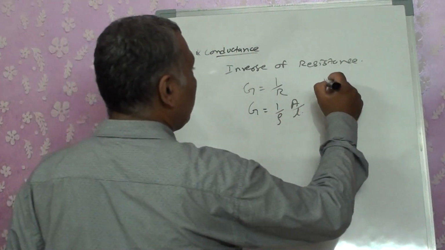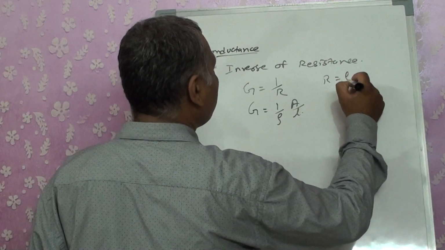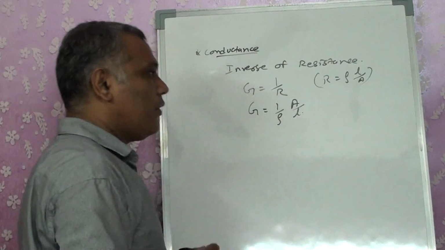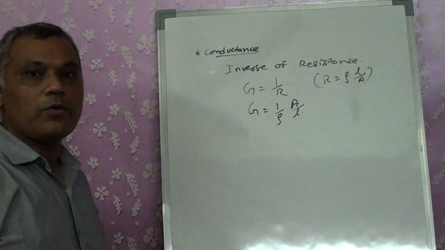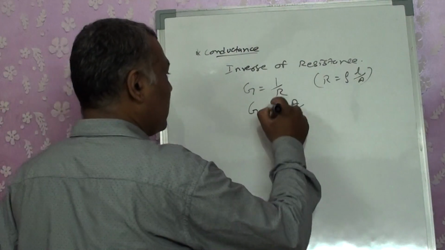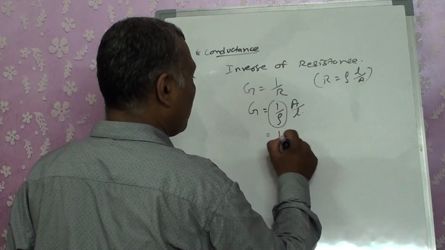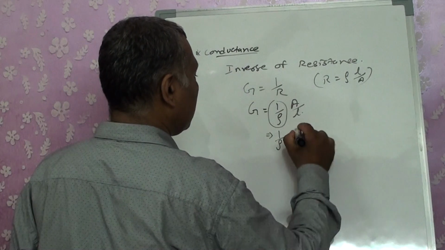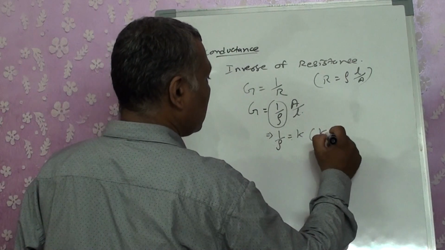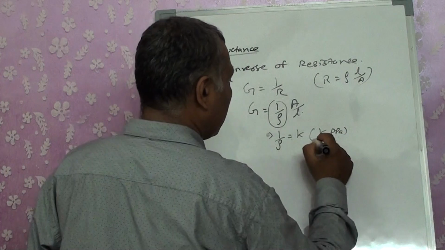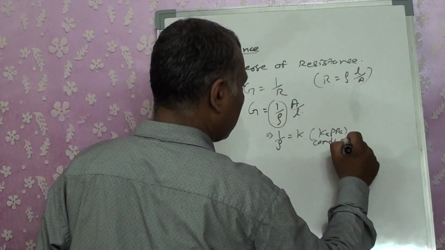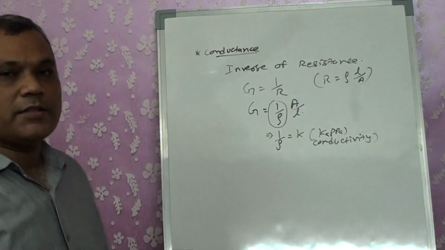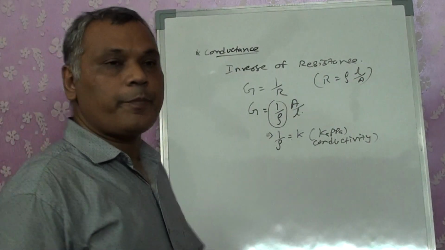Because we know that R equals rho L by A. So if we substitute, we get G equals 1 by rho times A by L. But at the same time, this 1 by rho is written as K, that is kappa, conductivity, right?